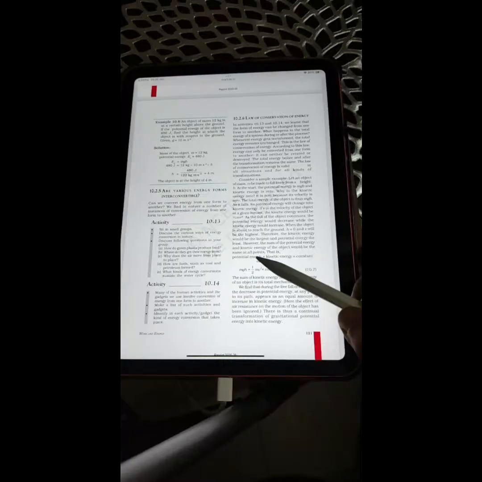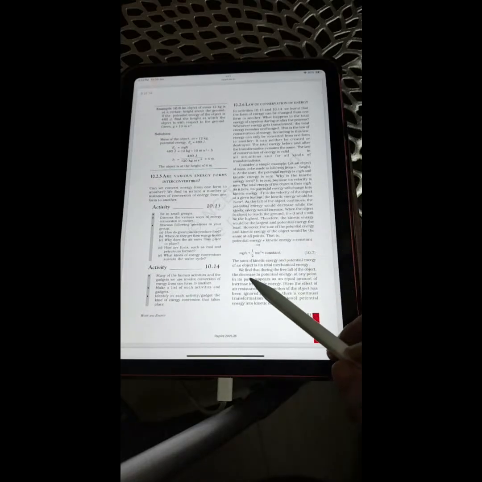However, the sum of the potential energy and the kinetic energy of the object will be the same at all the points. That is, potential energy plus kinetic energy is equal to a constant, or mgh plus half mv squared is equal to a constant. The sum of kinetic energy and the potential energy of an object is its total mechanical energy.